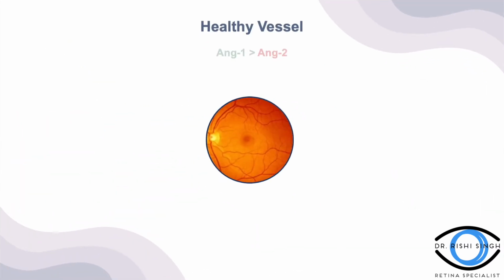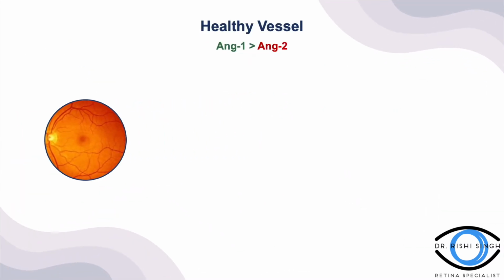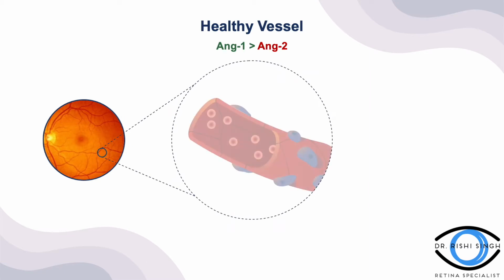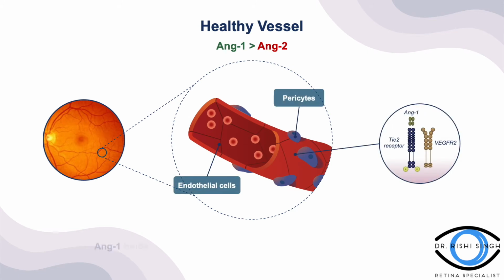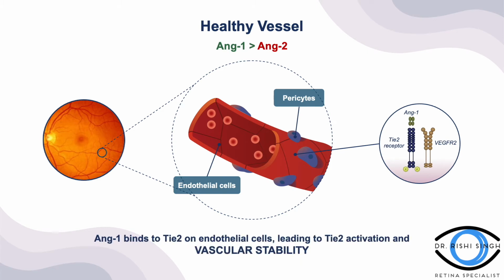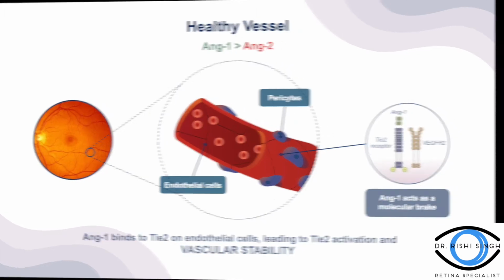In healthy vessels, Ang1 is constitutively expressed at higher levels than Ang2. Ang1 signaling through Tie2 favors pericyte recruitment, improves endothelial cell barrier function, and maintains an anti-inflammatory homeostatic state. Ang1 therefore acts as a molecular brake that prevents vascular leakage, neovascularization, and inflammation and maintains vascular stability.